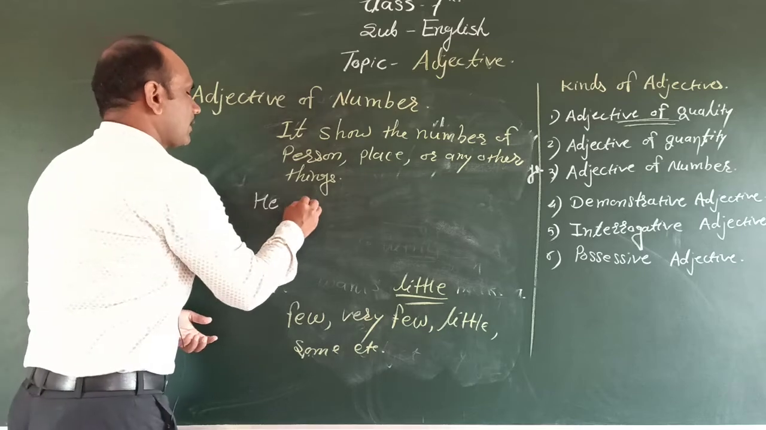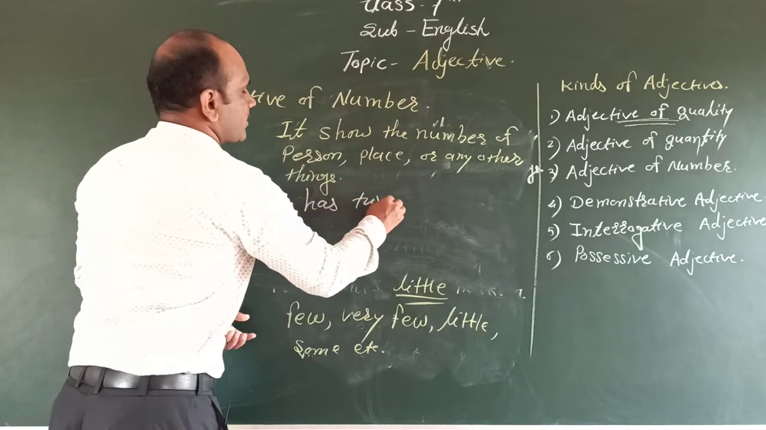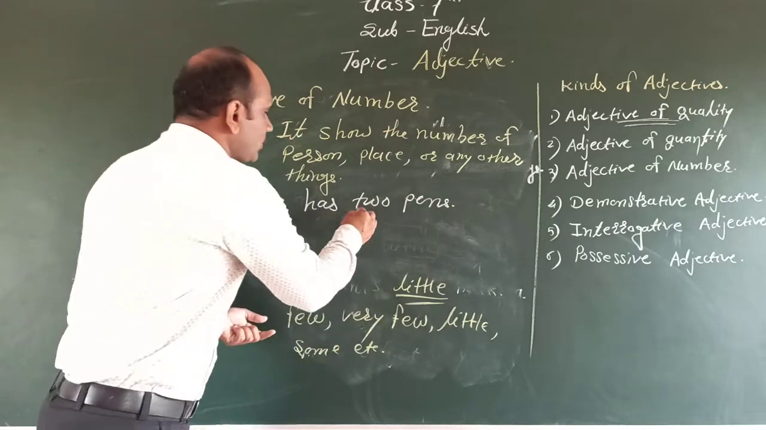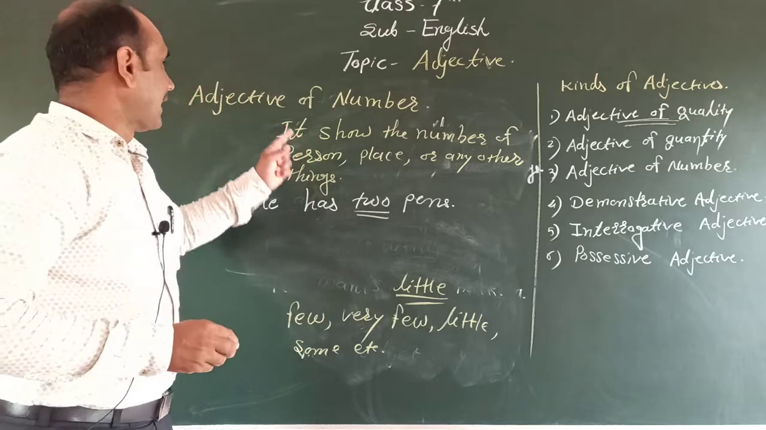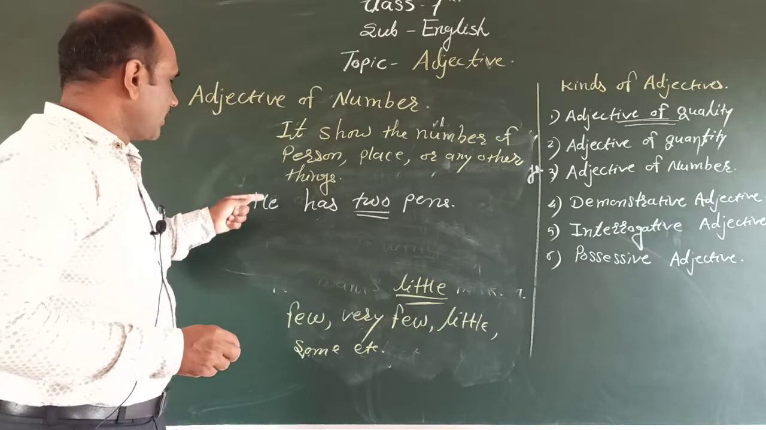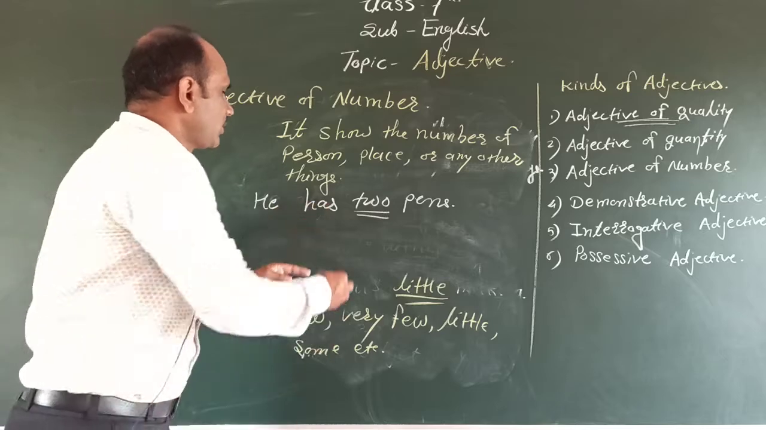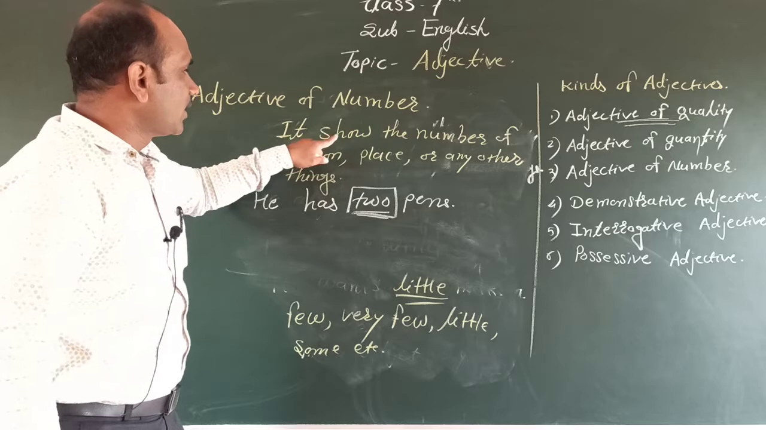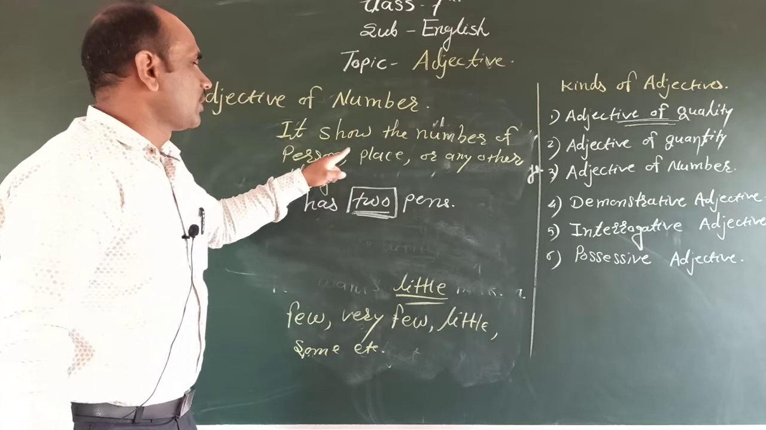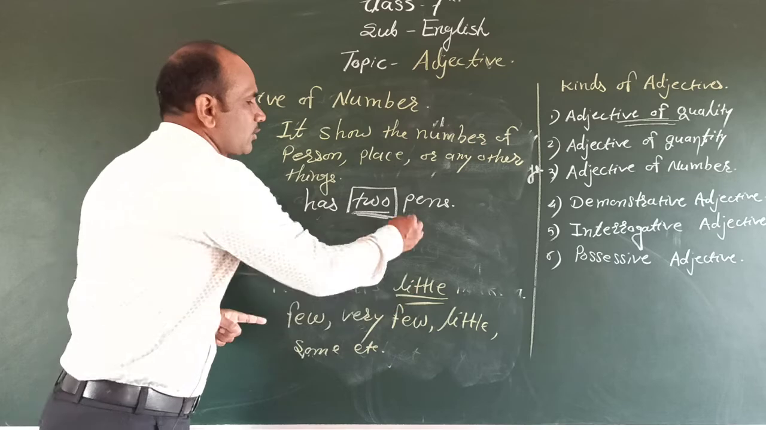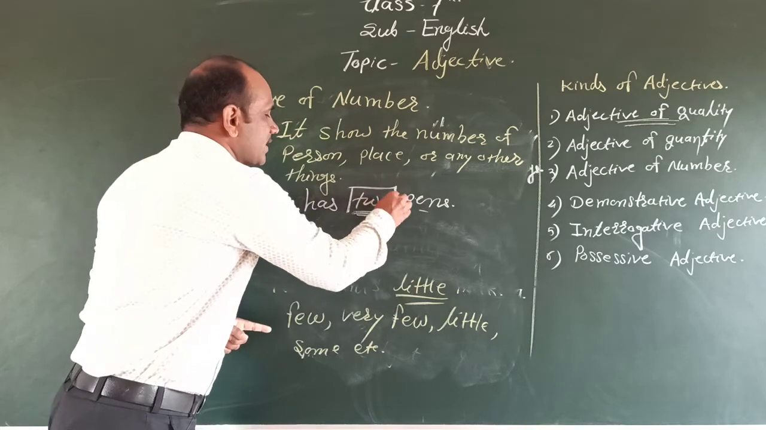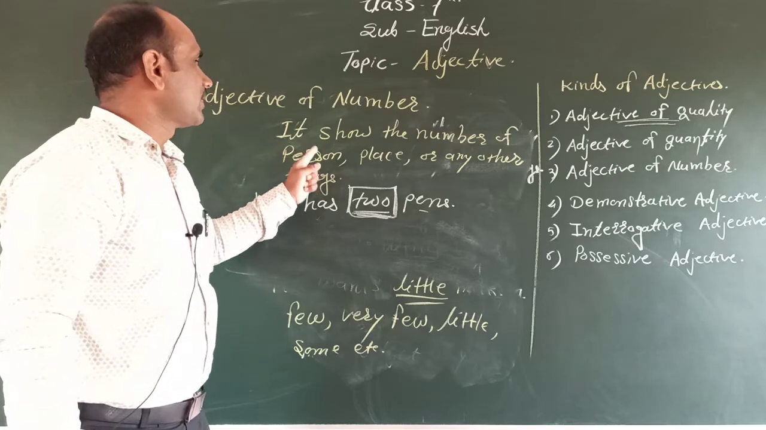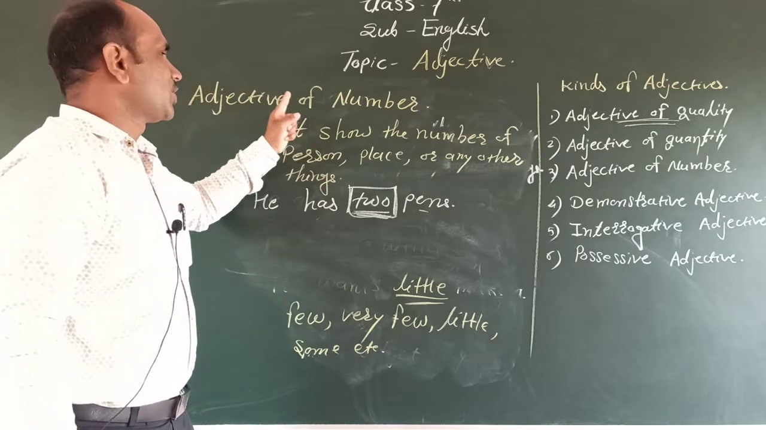We discuss one example here: He has 2 pens. Here 2 is an adjective, but an adjective of number. It shows the number of persons, places or any other things. Pens is the name of the things and 2 is the number. If an adjective shows only numbers, we call it an adjective of number.